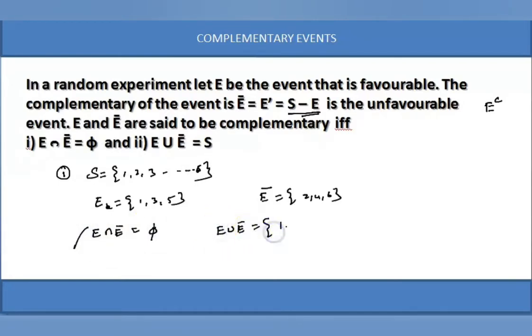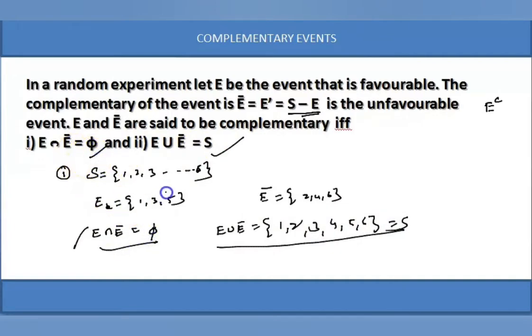Next, E union E bar. What is the union of these two? {1, 2, 3, 4, 5, 6}, which is nothing but the sample space. So E union E bar is equal to the sample space and E intersection E bar is equal to phi. Therefore, E and E bar are called complementary events. So if E bar is the unfavorable event, then S minus the favorable event is nothing but the complementary event. Complementary event is also denoted by E cap or E bar or E dash. So that is the notation for complementary event. Right, next we go for another important definition here.